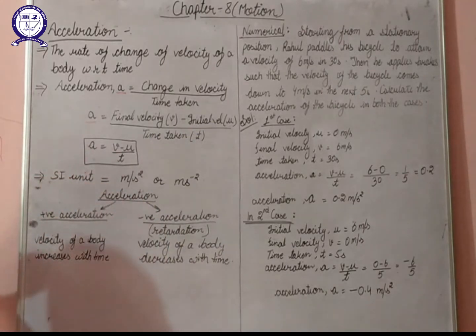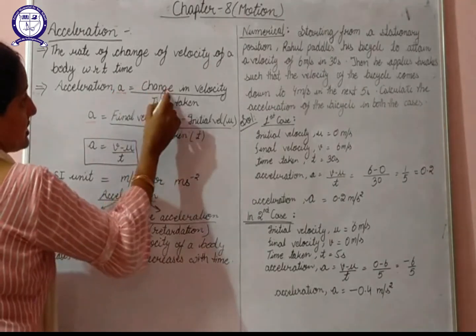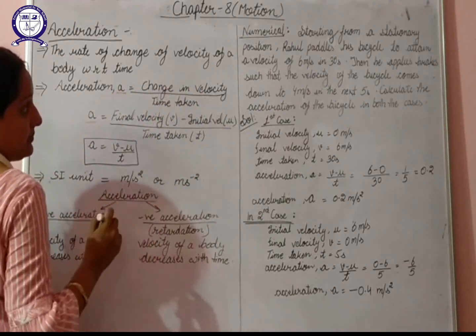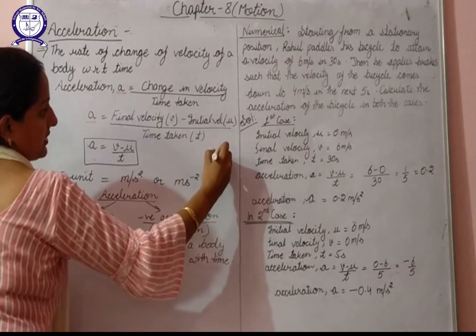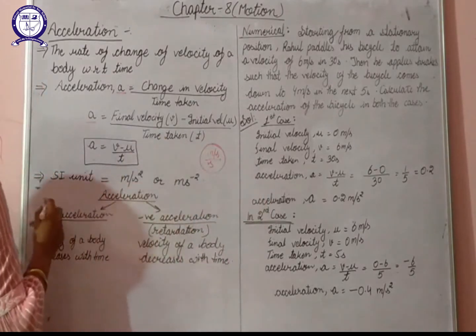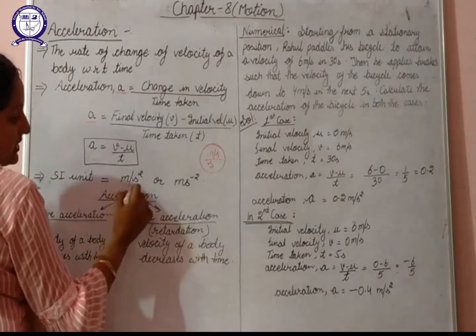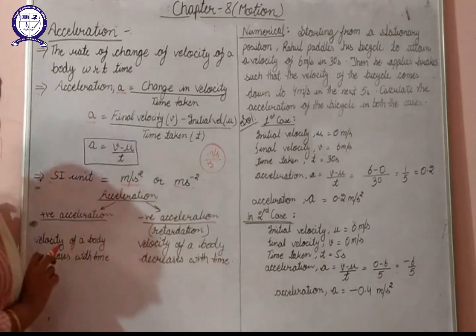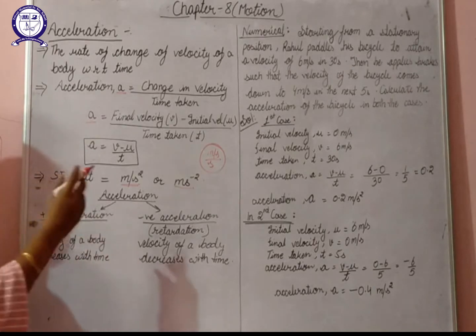Now next is the SI unit of acceleration. Acceleration is change in velocity divided by time taken. We know that the SI unit of velocity is meter per second and for time it is second. So from this we get that the SI unit of acceleration will be meter per second square. Either we can write it like this or like this also. These two are basically the notations for representing meter per second square.